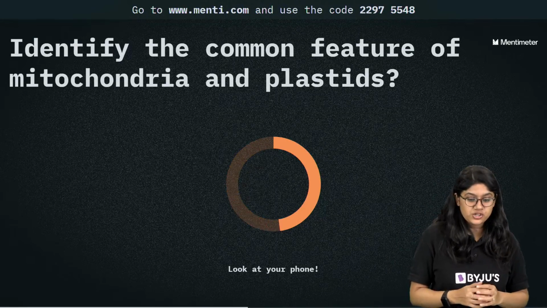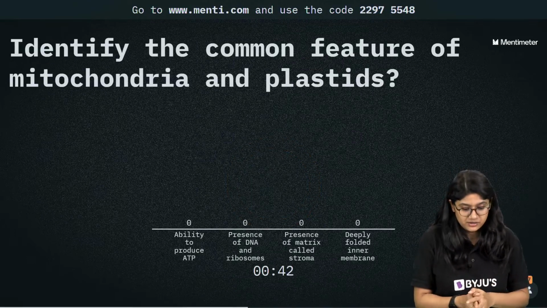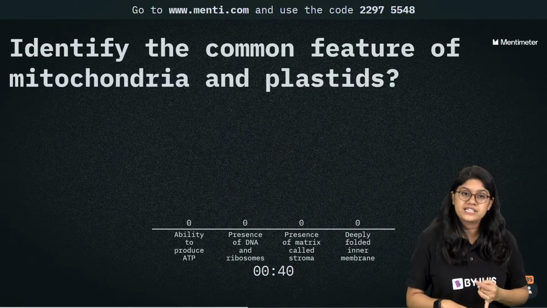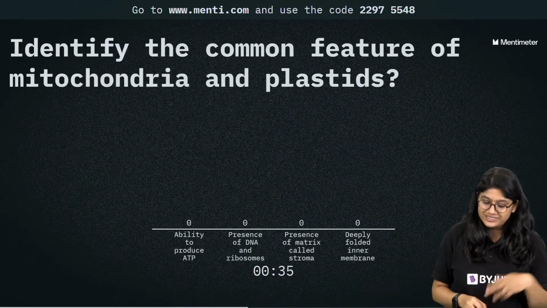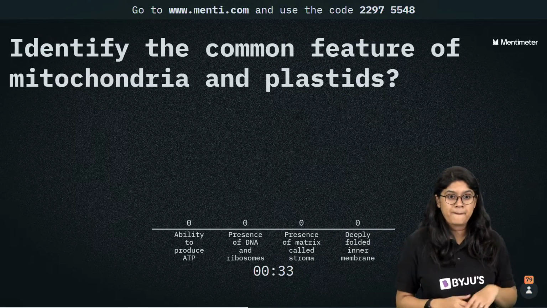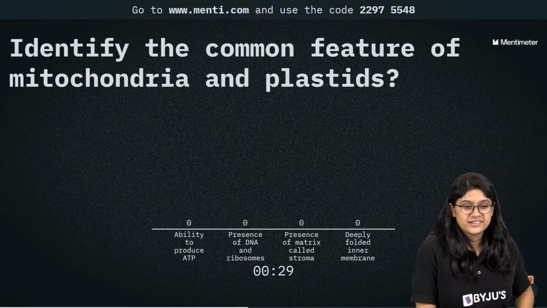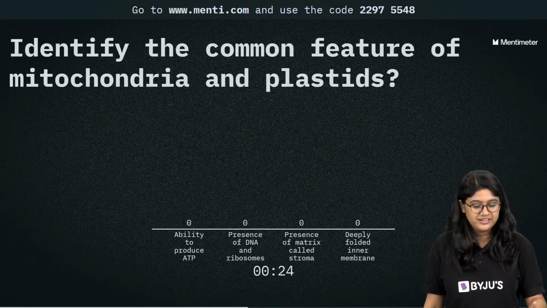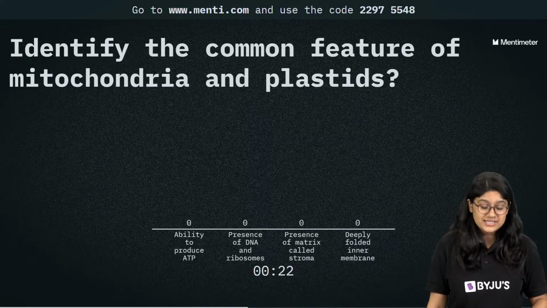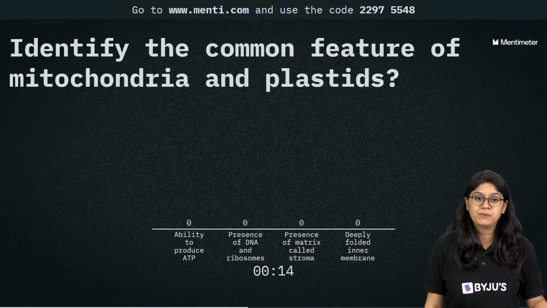Identify the common features of mitochondria and plastid. So what are the common features between the mitochondria and the plastid? Ability to produce ATP, presence of DNA and ribosomes, presence of matrix called stroma, or deeply folded inner membrane. Right, everyone, quickly. I wish I was also playing. What is the common feature between the mitochondria and plastid?